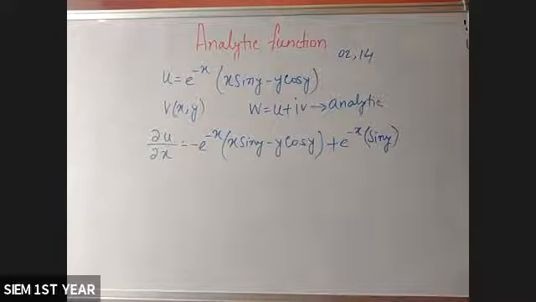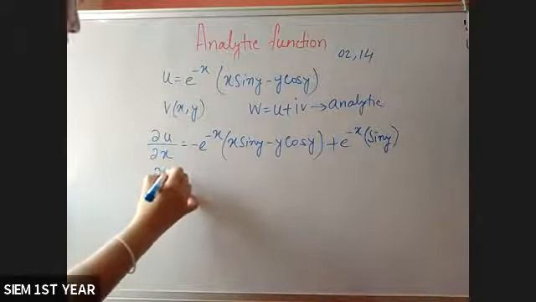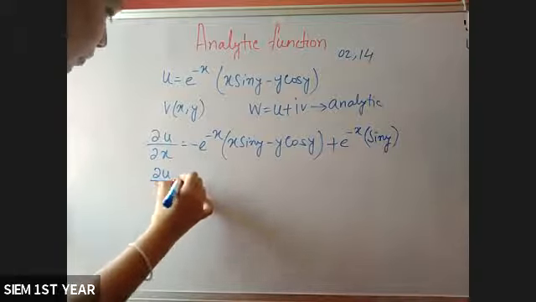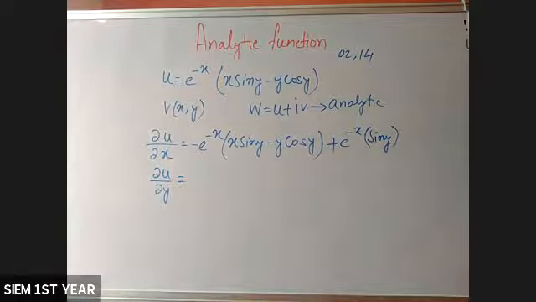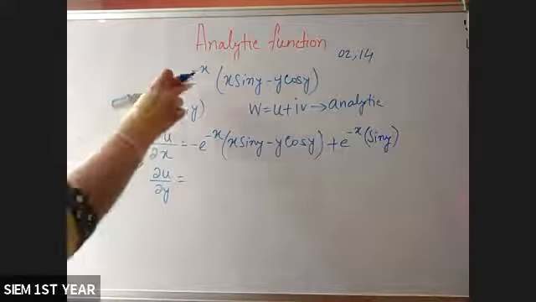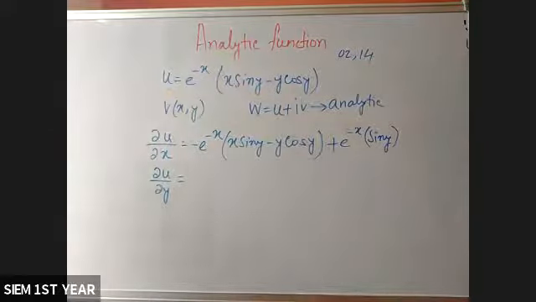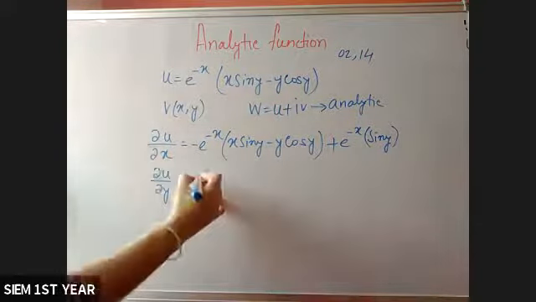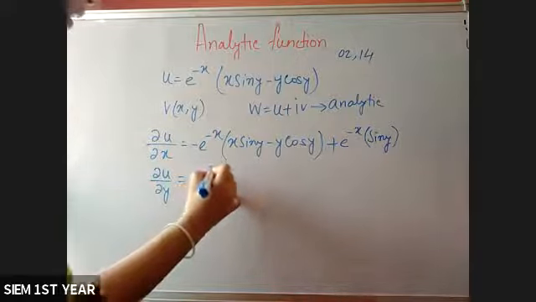Now again, in the Cauchy-Riemann equation, you require del u del y also. So what is del u del y? You have to consider the derivative of u with respect to y. Now e to the power minus x is constant, no problem, e to the power minus x.